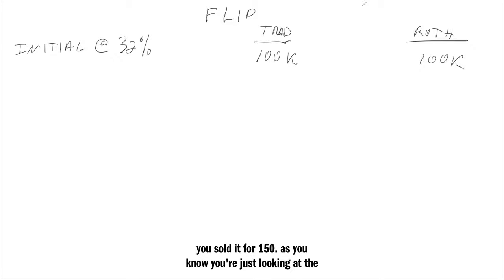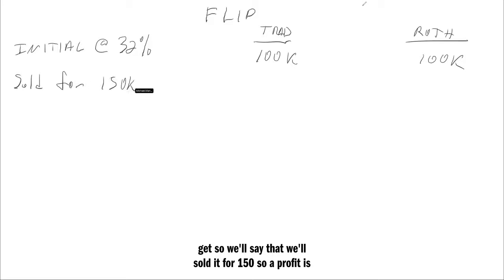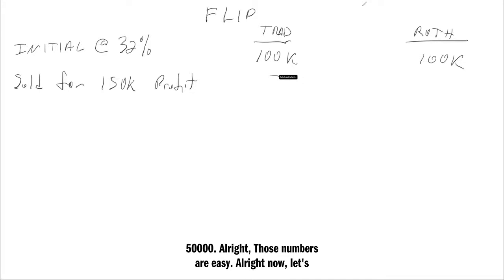As you know, you're just looking at the past 5 years, the appreciation rate, that is an easy number to get. So we'll say that we sold it for $150,000. So our profit is $50,000. All right. Those numbers are easy.